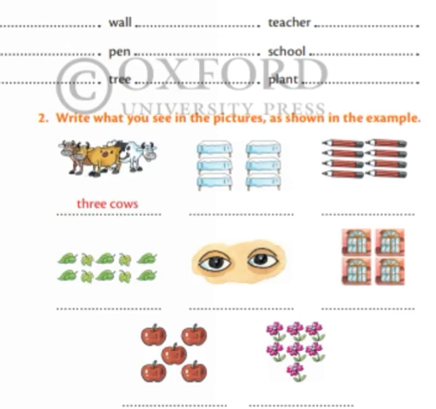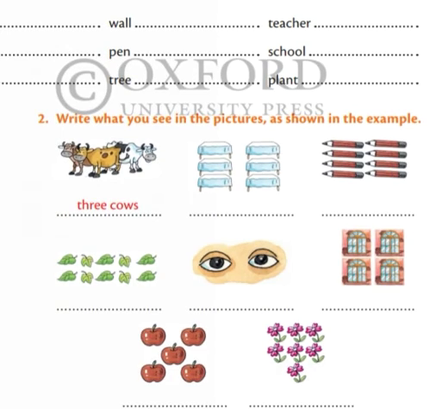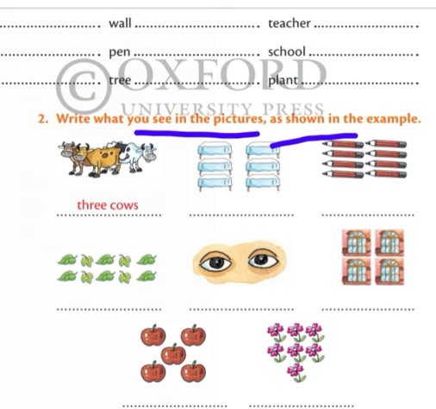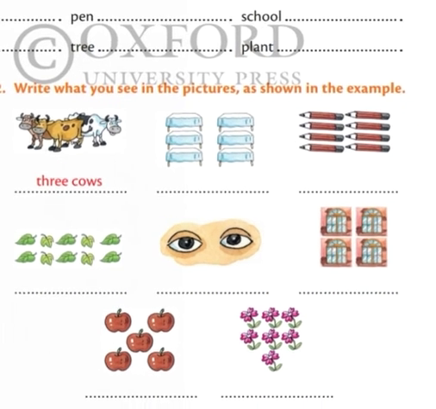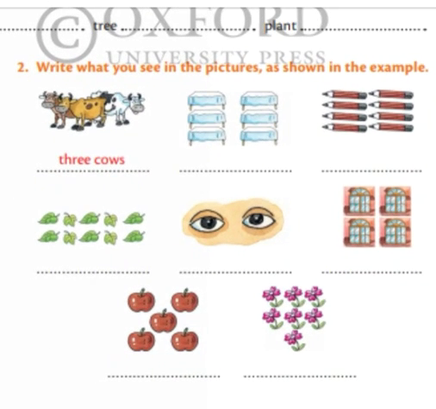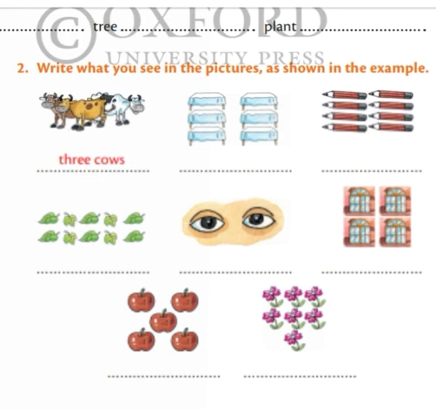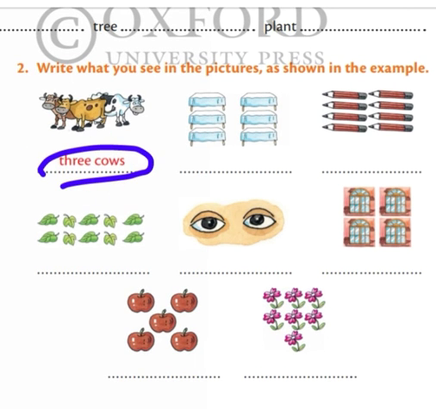Next exercise. Okay, now this next exercise. See, write what you see in the pictures as shown in the examples. Okay, as shown in the examples. What are you seeing in this picture? Is it plural or singular, and how many in number? So you have to write like this. Okay, 1, 2, 3. How many cows are there? 3 cows.